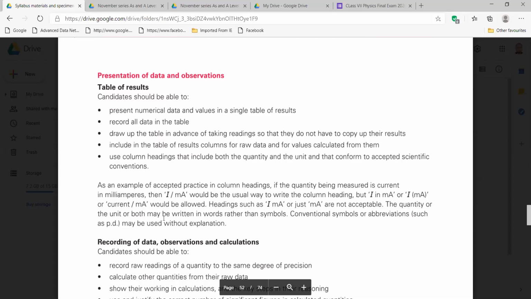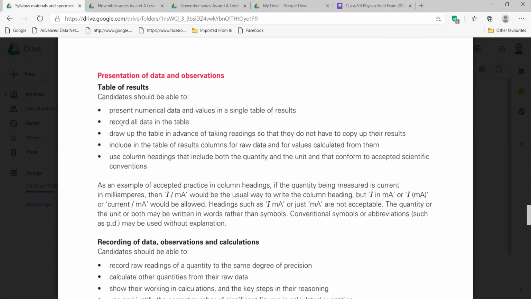Use column headings that include both the quantity and the unit and that conform to accepted scientific conventions. This one is very important. Sometimes you are forgetting. The last line is very important: column headings that include both the quantity and unit. Sometimes you forget the unit. If you forget the unit, then you lose 1 mark. Always there is 1 mark for this in the table, right?